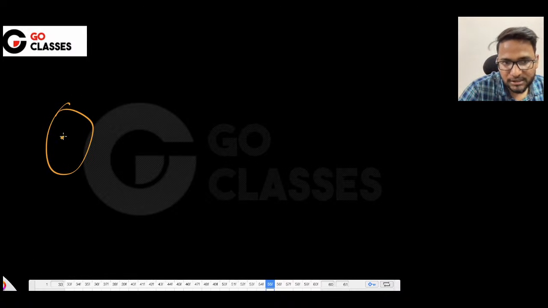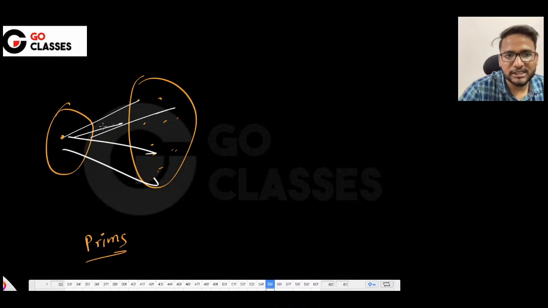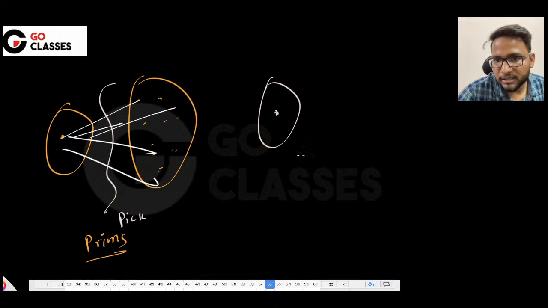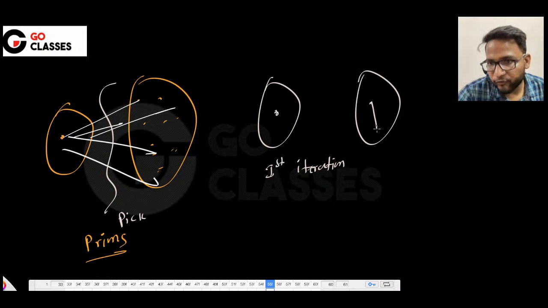We start with one vertex, and then let's suppose these are all the vertices in Prim's. I'm talking about Prim's, right? Let's suppose these are all the edges from this vertex. You pick the minimum, starting from one vertex. This is the first iteration. In the next iteration, you have one more edge. This is the second iteration.